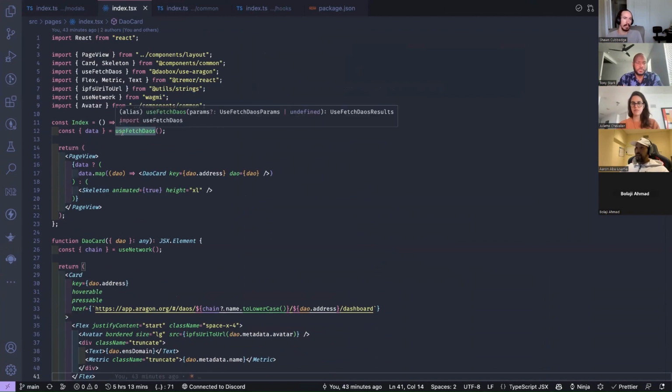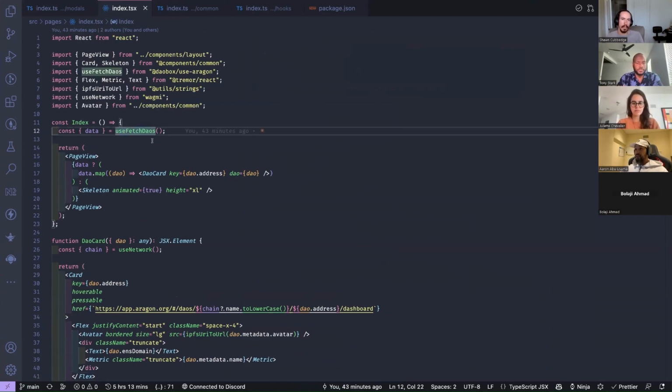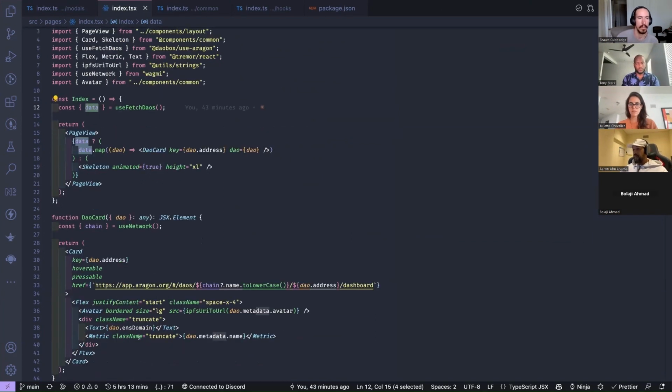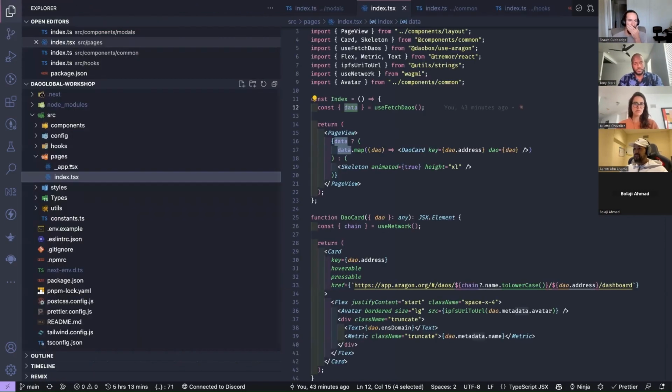Okay, cool. So this is the index file. It uses the useFetchDAOs hook, right? It's really simple. You just call useFetchDAOs, and you don't even need to pass it any arguments. It has some defaults there. We get back some data, then we map over that data and render out one of these DAO cards, essentially, right? It's really as simple as that. In the documentation, it shows you how to set this up, and it really is simple.